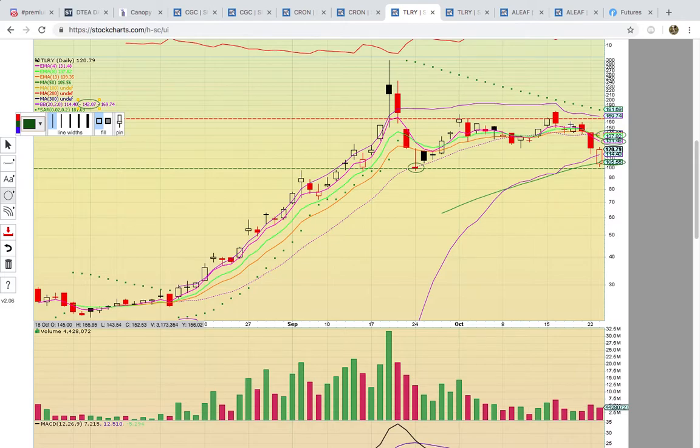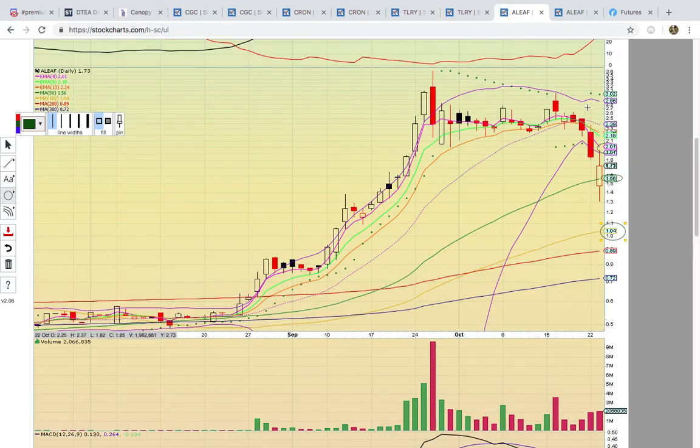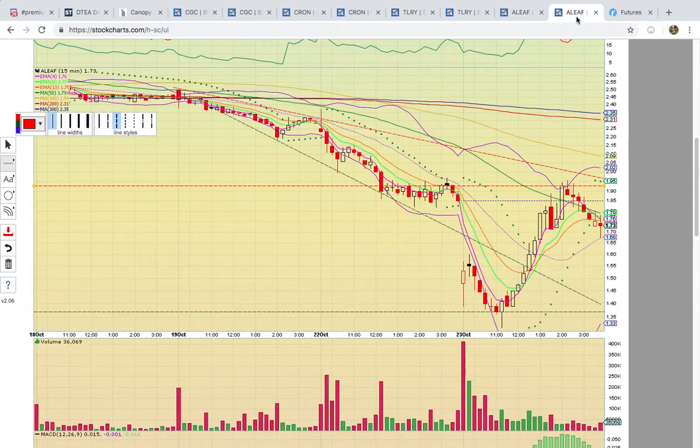Bullish stocks form candles above the 50-day simple moving average on the daily chart, and when that turns into resistance, it's just a sign that the bears have now taken control. So it's going to be real crucial that Tilray stays above this level, and the same thing with ALEAF. It has to stay above that 50-day simple moving average.